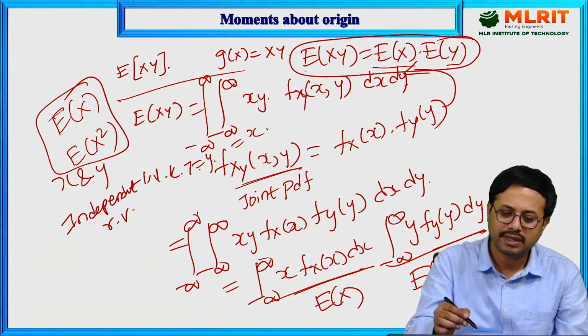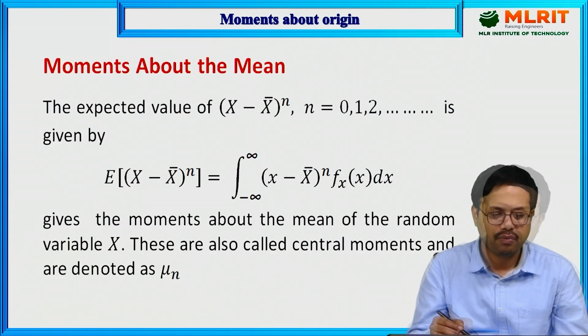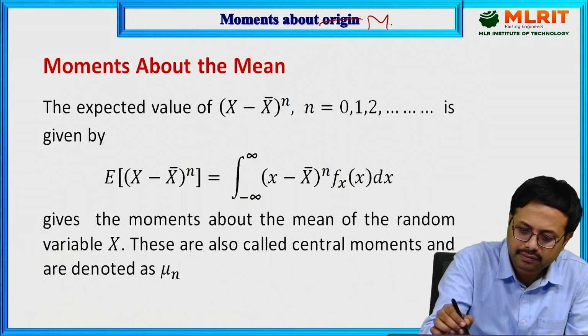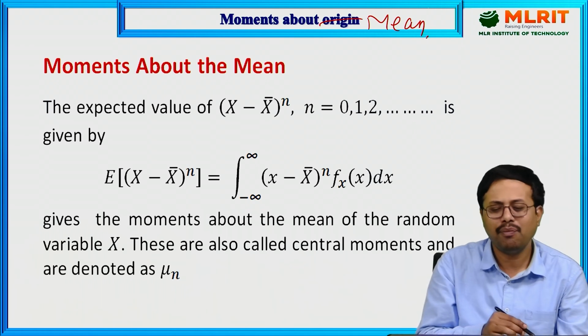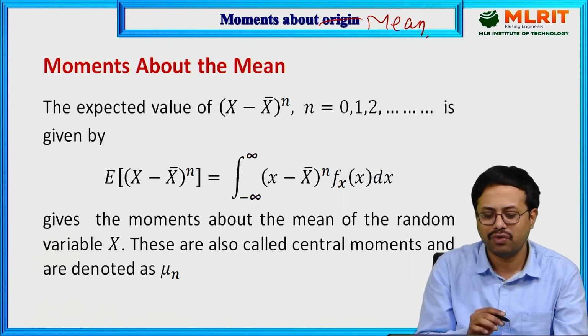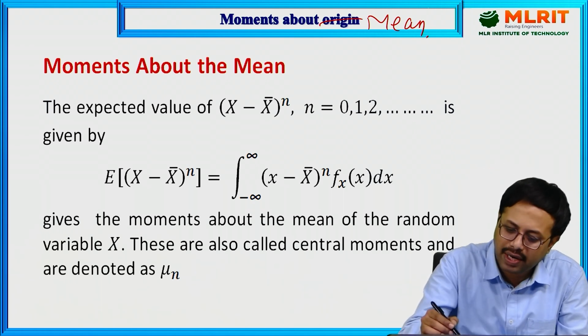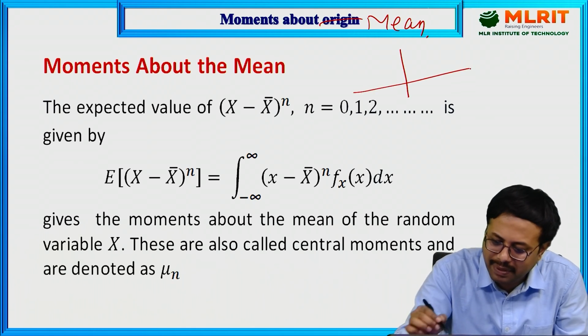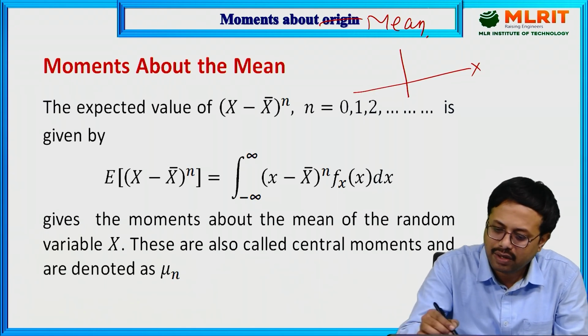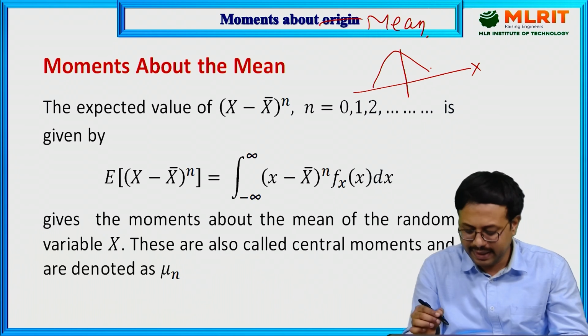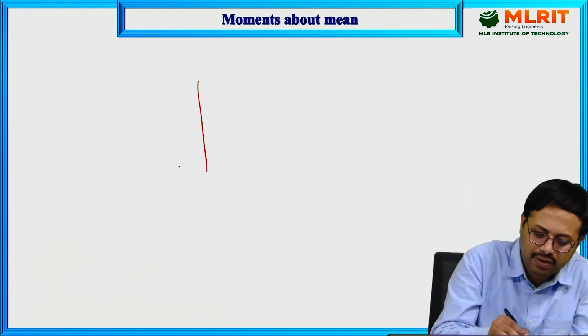We are going to discuss moments about the mean. What is a moment about the mean? Moment about the mean and moment about the origin, what is the major difference? Moment about the origin means you have some random variable x. I'll take one example, then you will get clarity.